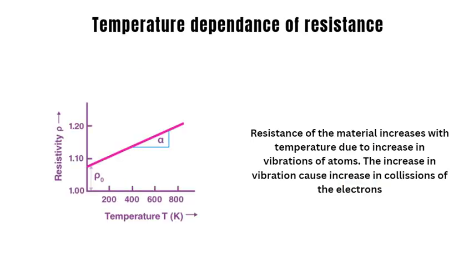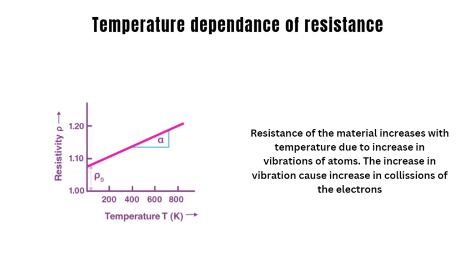As the temperature of a material increases, the atoms within the material vibrate more vigorously. This increased vibration leads to more frequent collisions between the free electrons and the vibrating atoms. These collisions impede the flow of electrons, thereby increasing the material's resistance.